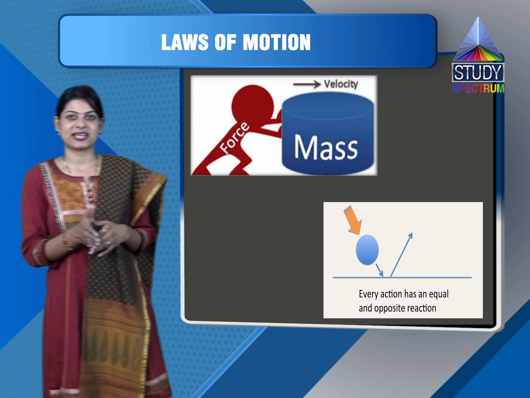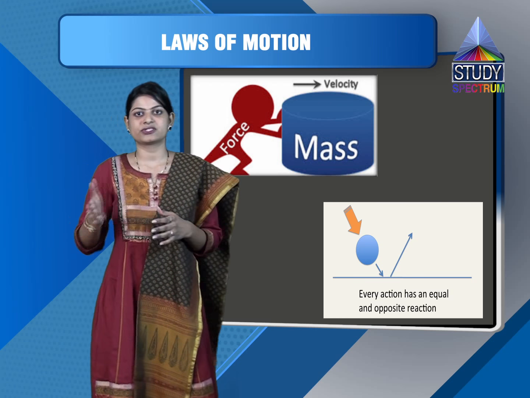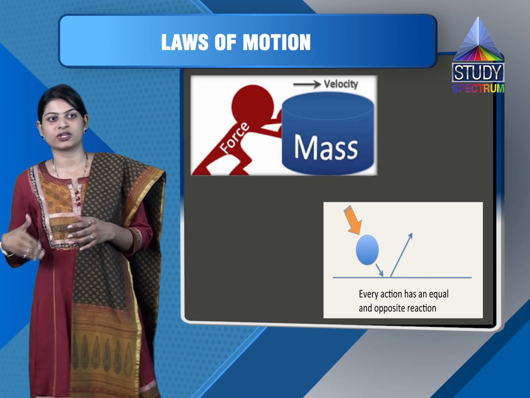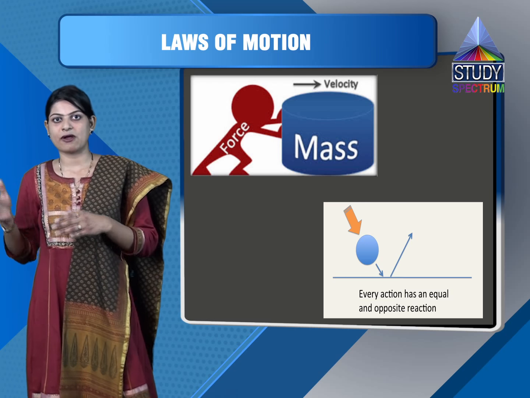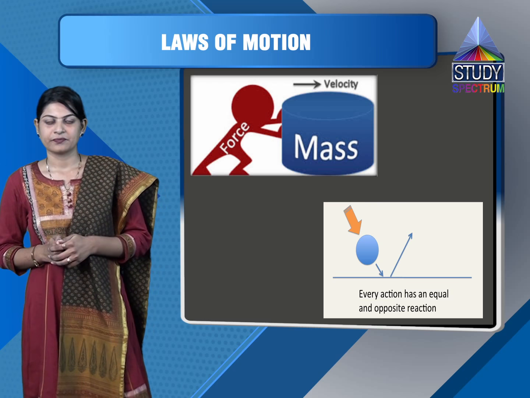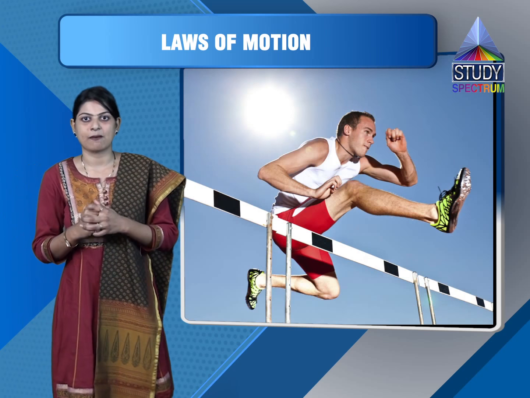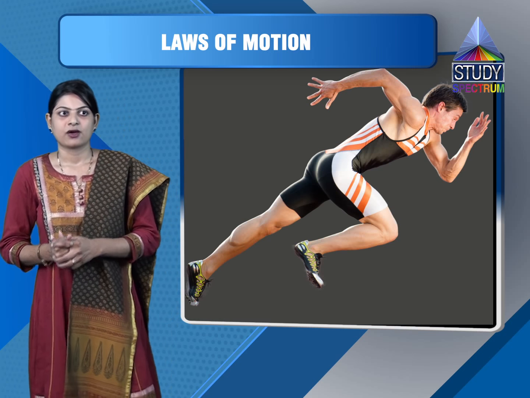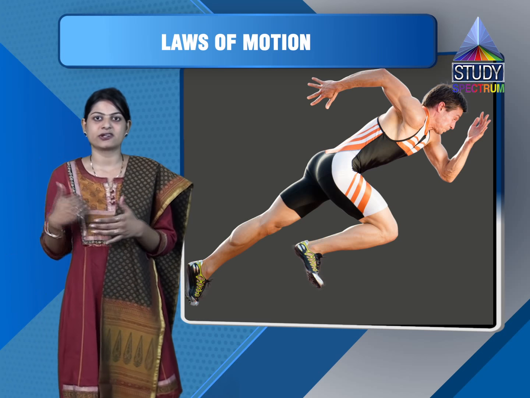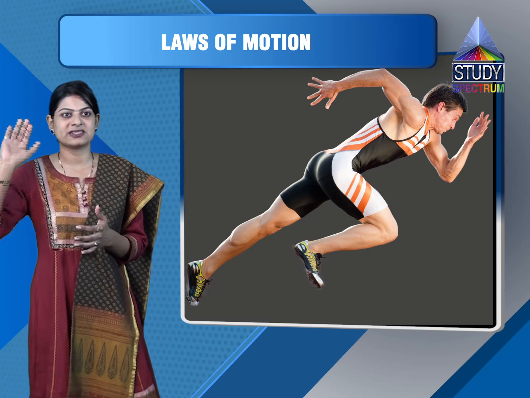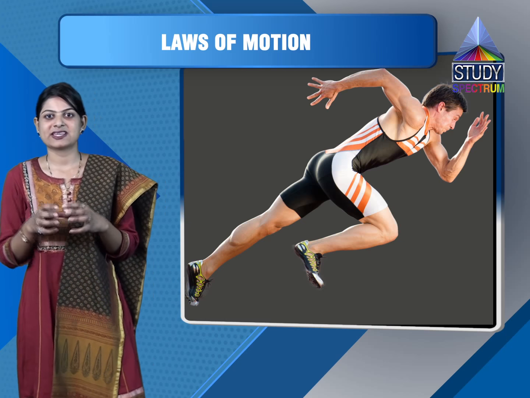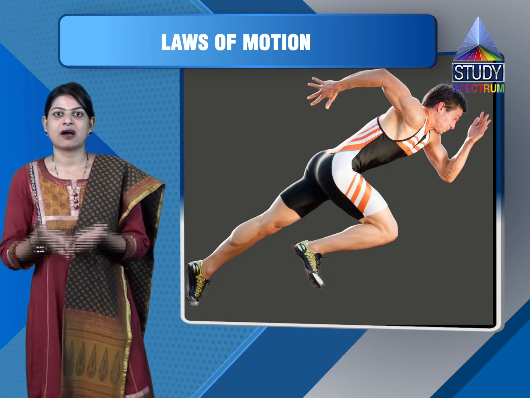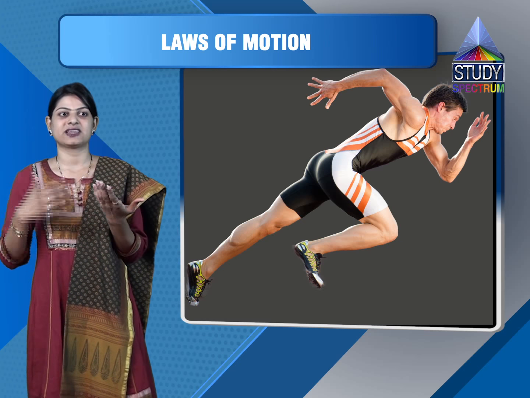The first law states that a body continues to stay in the state of rest, and in the state of motion if it is in motion, unless and until it is acted upon by an external force. Whenever an athlete has to jump, he has to put a lot of force on his legs. If he doesn't run and jumps directly, that means his legs are in the state of rest, and when he jumps, he suddenly starts in the state of motion.